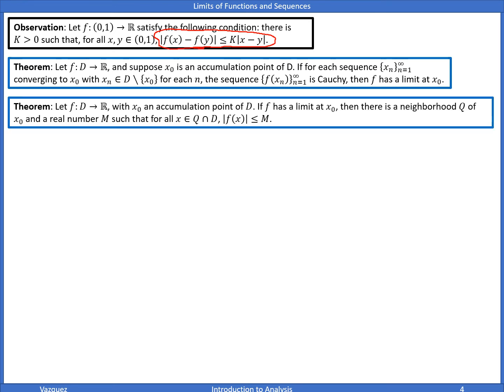Well, before we even go on to the next theorem, the previous theorem says: let f map D to R, and suppose x naught is an accumulation point of D. If for each sequence x sub n converging to x naught, the sequence f of x sub n is Cauchy, well then f has a limit at x naught.